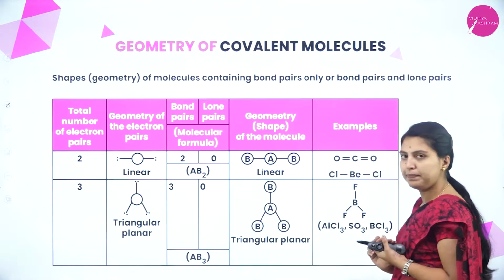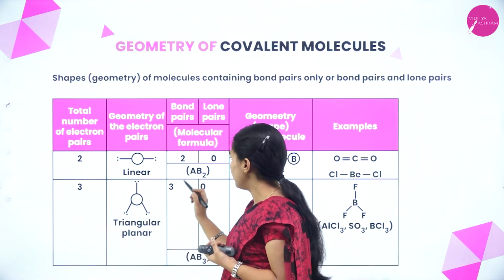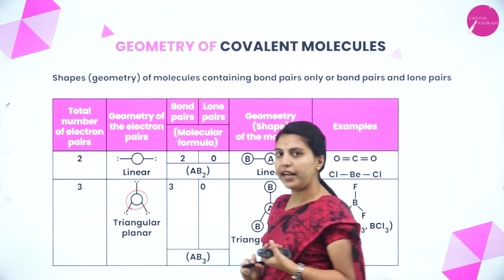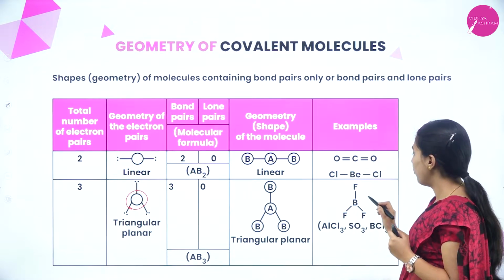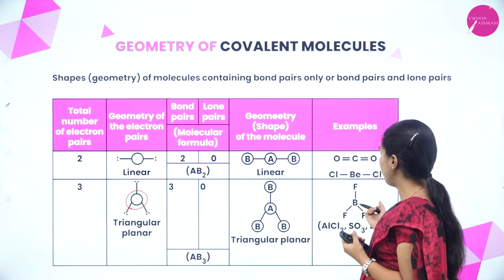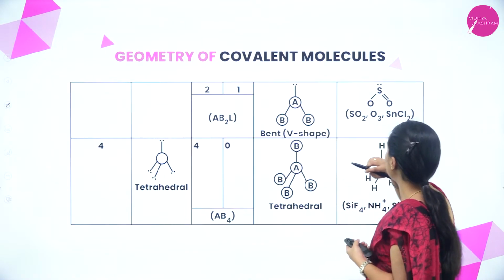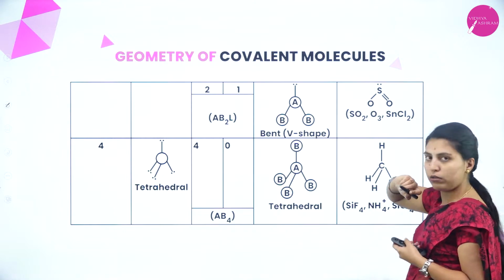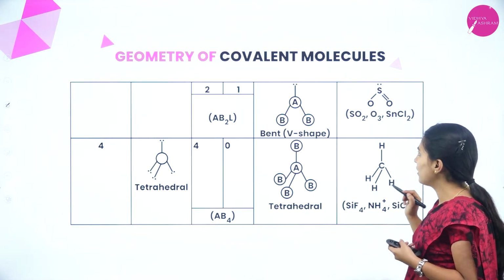Here also beryllium, only bond pairs, no lone pairs. Here 3 electron pairs are present, all bond pairs, no lone pair. Here we have to recognize whether the central atom has lone pairs or not. See BF3: boron has only 3 valency, already satisfied, that's why no lone pair. This geometry is triangular planar. Another: 2 bond pairs, 1 lone pair, see SO2, where sulfur has 4 electron pairs that are not completely bonded, so 1 lone pair is present. That's why it is bent.